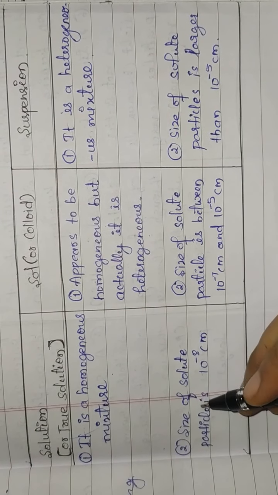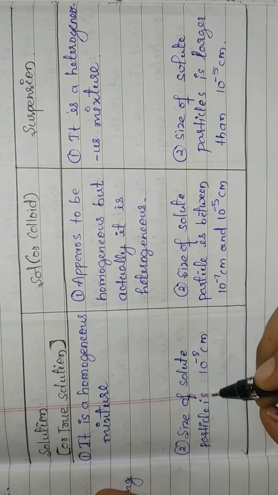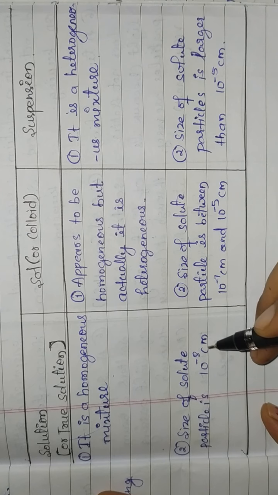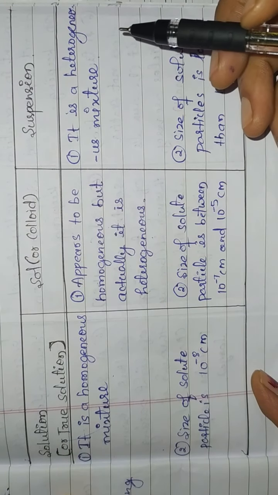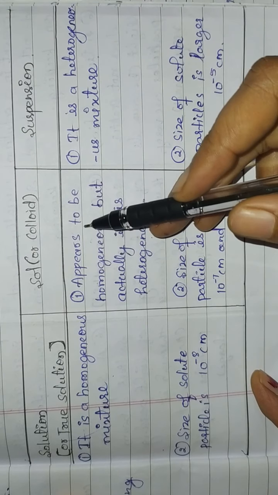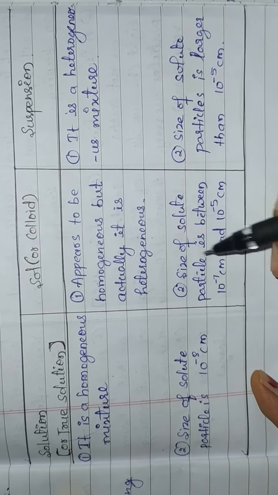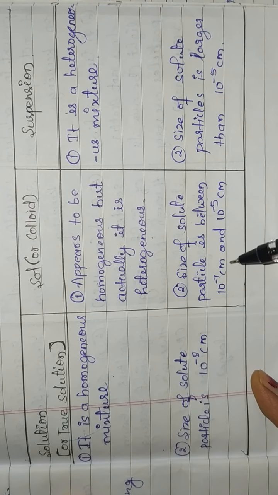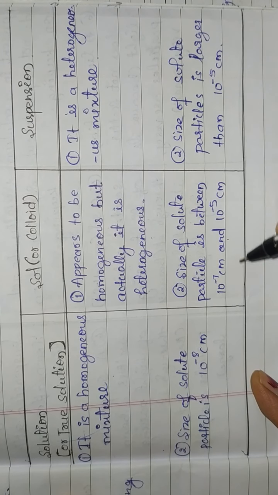Let us see the next difference. Size of the solute particles in case of solution is less than 10 raised to minus 7 centimeter. But in case of colloidal solution, size of the solute particle is between 10 raised to minus 7 centimeter and 10 raised to minus 5 centimeter.